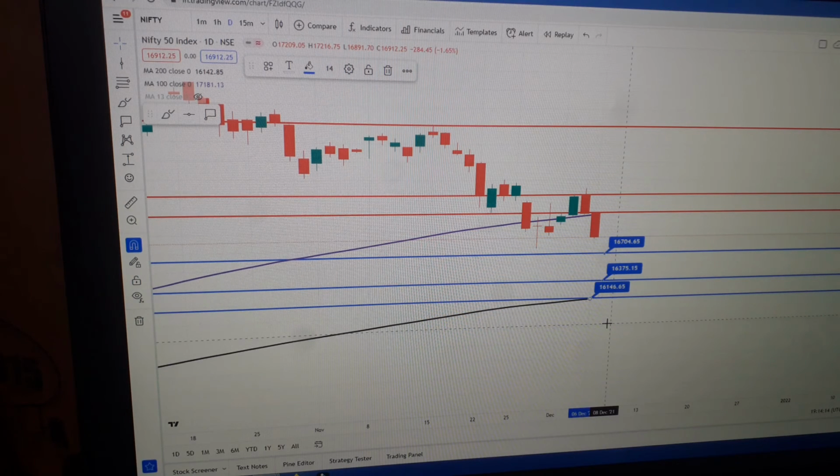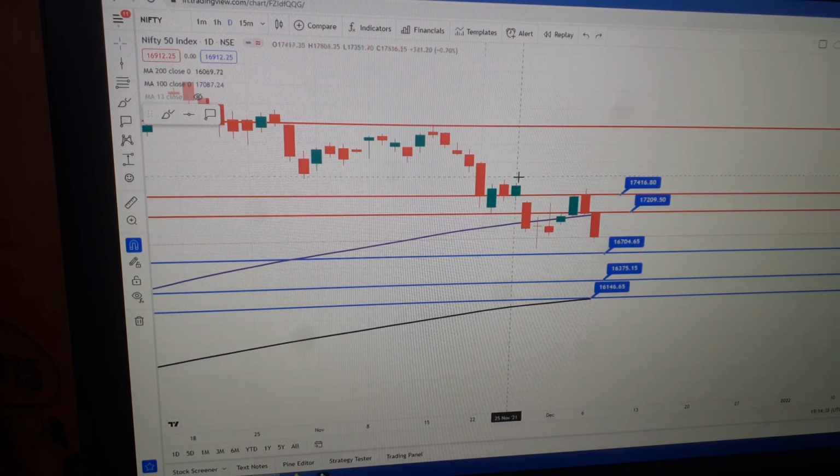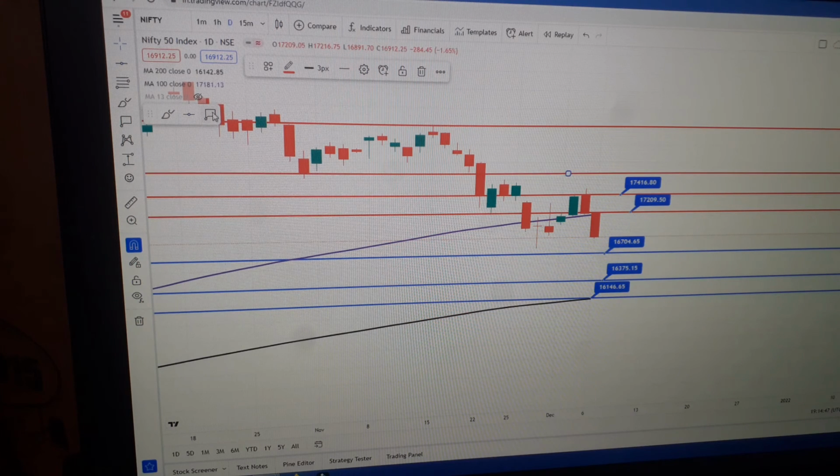And when it comes to resistance, let us discuss resistance. The first resistance is around 17,210 level, the second resistance is here at 17,400 level, and the third resistance should be 17,500 level here. This should be our third resistance, 17,650, 600 level.